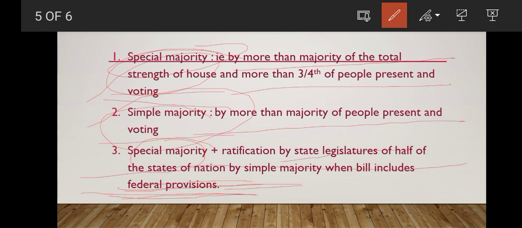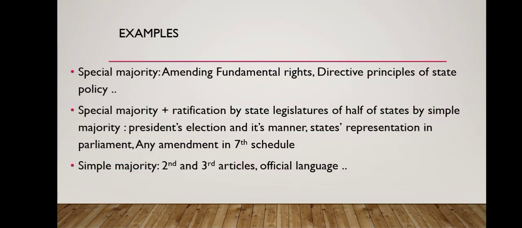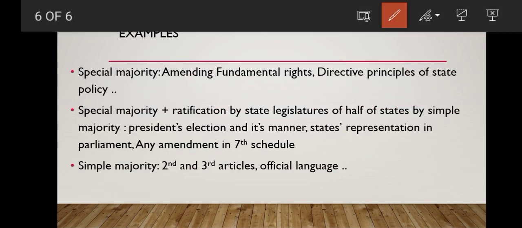It is very simple: the bill should be passed by more than a majority of the people present and voting. Now I'll give you some examples of the circumstances in which the bill has to be passed by special majority. While amending fundamental rights or directive principles of state policy, special majority is essential.